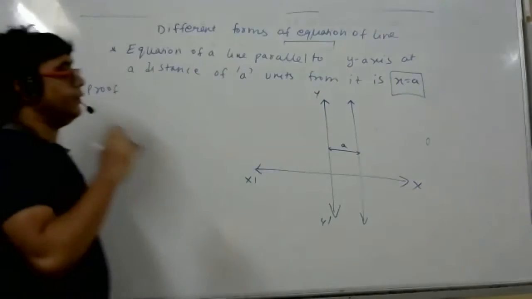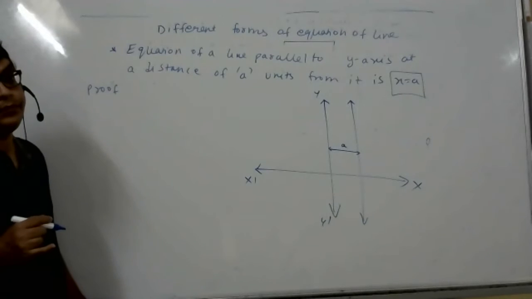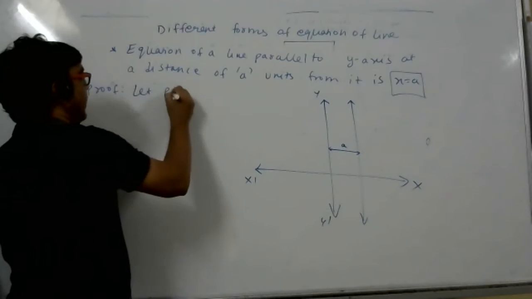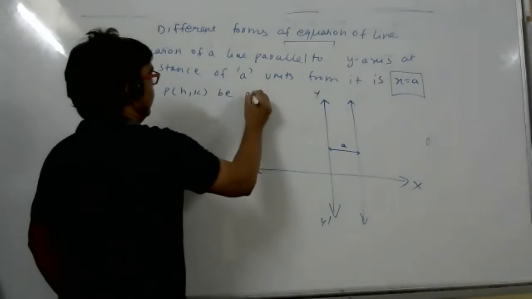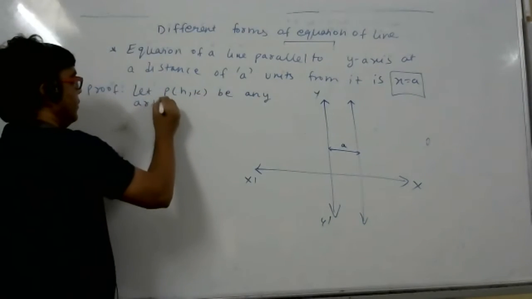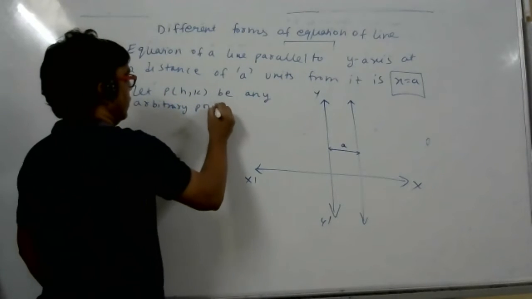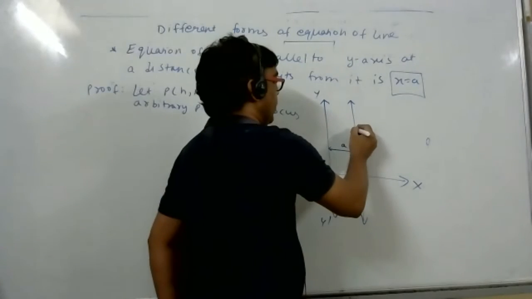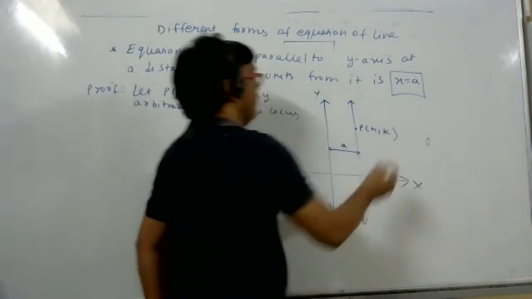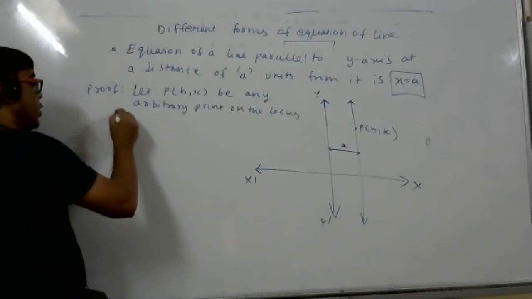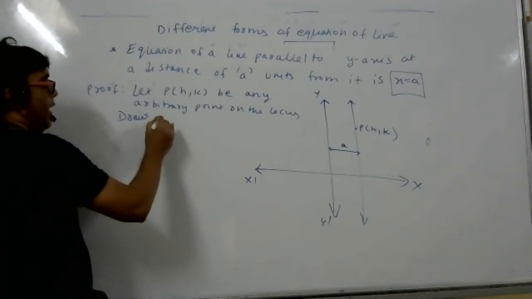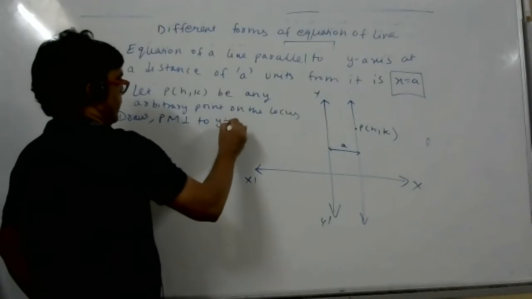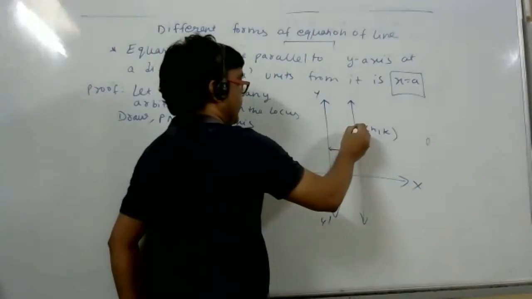How to proceed, student? We need to take a point P. Let P(h, k) be any arbitrary point on the locus. On the locus there are so many points. Take one point P(h, k). Next step, construction. What is the construction? Draw PM perpendicular to the y-axis.